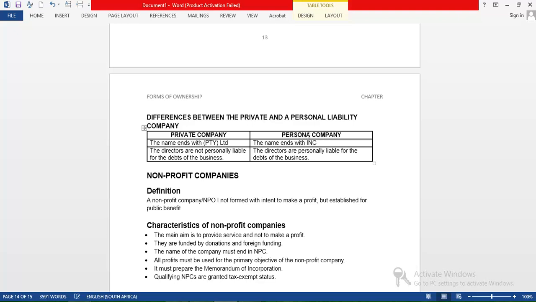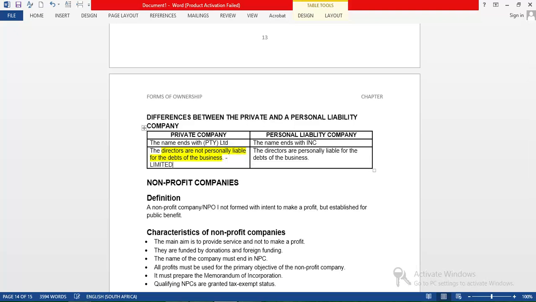Personal liability company, right? The main difference between a private company and a personal liability company is that this one, the name ends with Pty Ltd. This one ends with Inc. That's how you see that it's a personal liability company. And the biggest difference is that under a private company, directors are not liable for the debts of the business. Is that okay? This means that there is limited liability. Directors have limited liability.